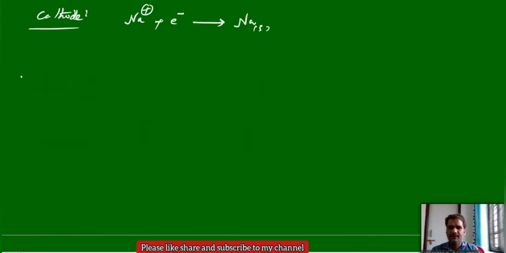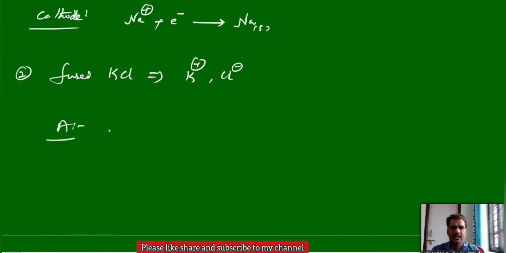Other examples we take here: fused potassium chloride. If you do the electrolysis of fused potassium chloride, what happens? Fused potassium chloride can give potassium ion and Cl- ion. It can ionize like this. Again, we have the cation and anion. At the anode, oxidation can take place, and Cl- will move towards the anode and then liberate as Cl2 gas by releasing electrons.